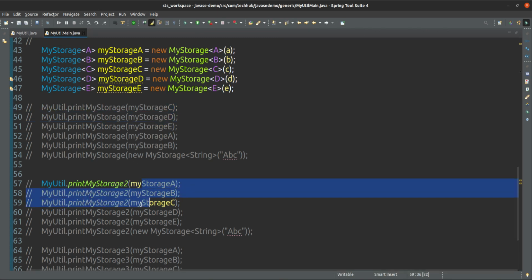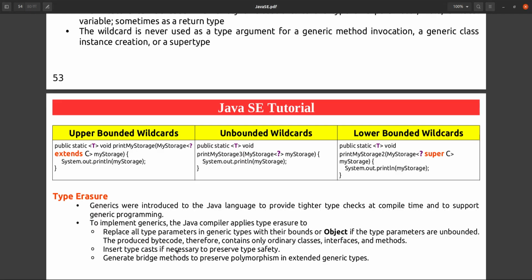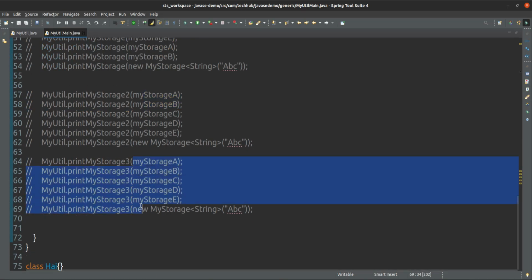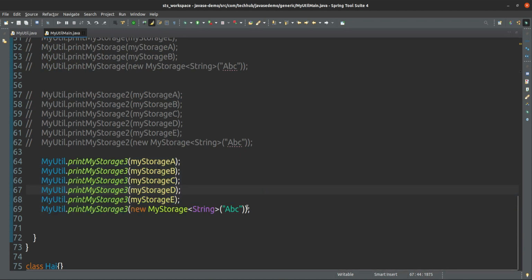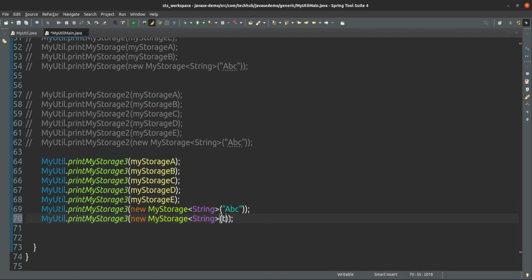And the next one is unbounded. Unbounded means this one, any type it will take. Unbounded, no. A, B, C, D, E, even string or boolean or number, any type.